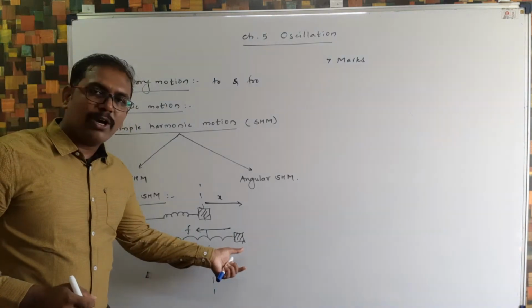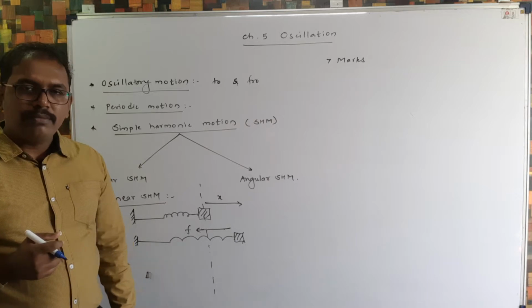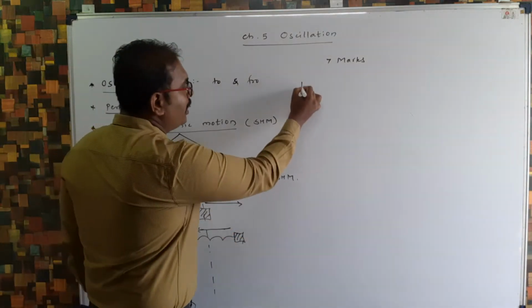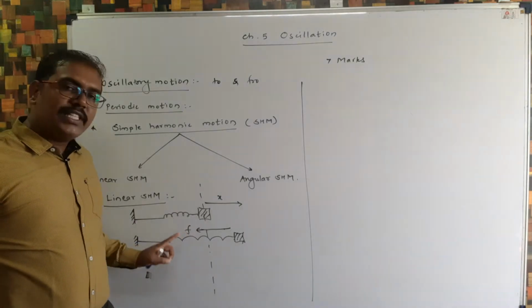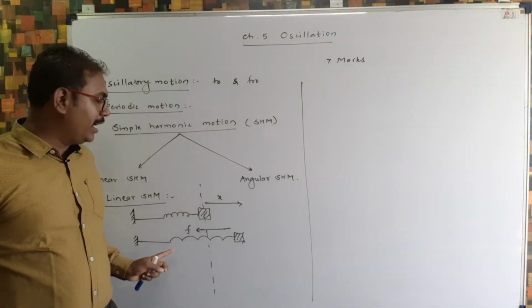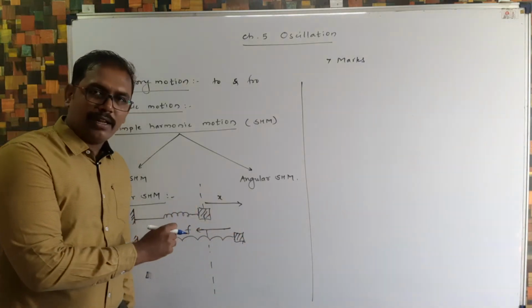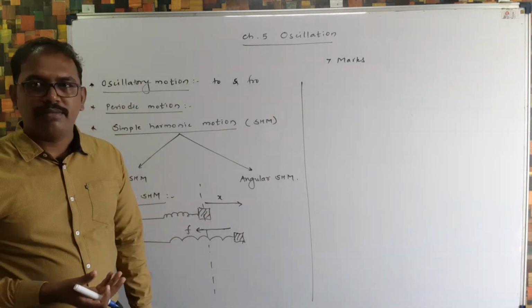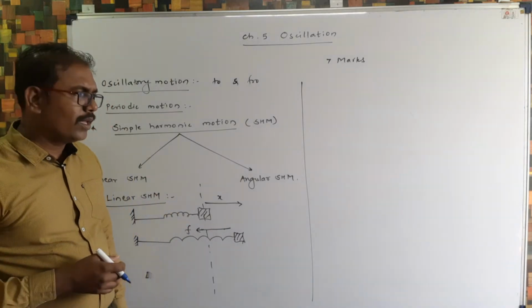Now as we release this block, this block performs linear simple harmonic motion. Here in linear simple harmonic motion, how much restoring force is developed in the spring depends on the displacement. If we displace the block by a little distance, then a small amount of force is developed inside the spring.